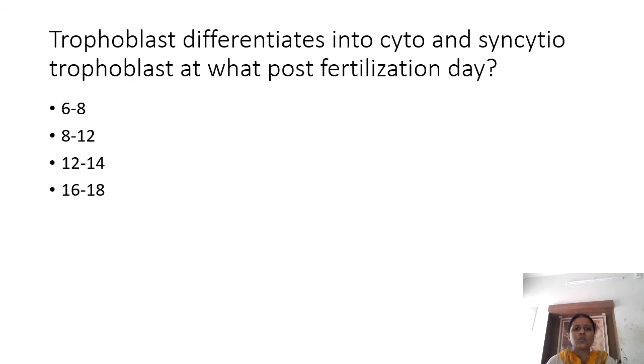Okay, so trophoblast divides into cyto and syncytio. So this you have to know. These events happen in the second week of development. So this trophoblast division into cytotrophoblast and syncytiotrophoblast happens in the second week. Looking at the second week, these are the two options. But it happens early in the second week, so it is 8 to 12 days.